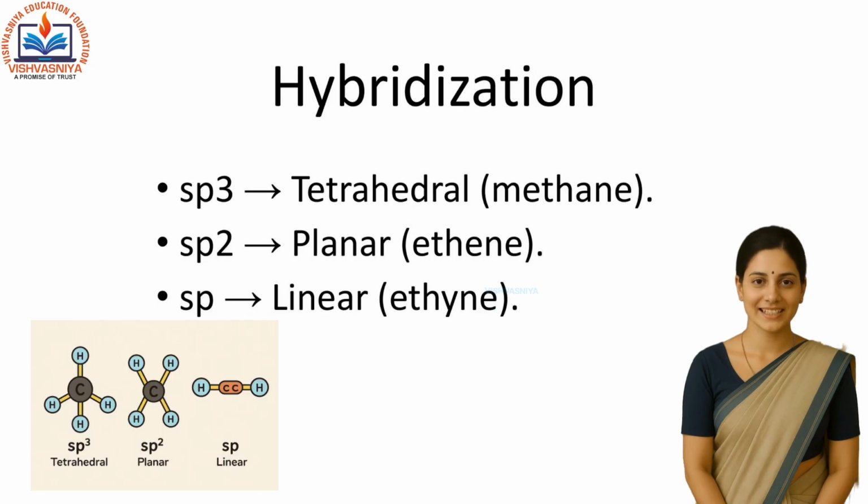Now some fundamental concepts. In methane, carbon is sp3 hybridized, forming a tetrahedral shape. In ethene, it is sp2 hybridized, forming a planar shape. In ethyne, it is sp hybridized, forming a linear molecule.